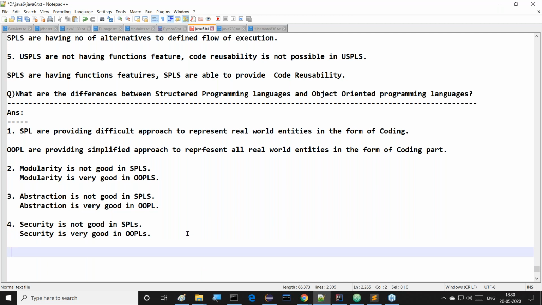Now tell me how security is very good in object-oriented programming languages and why it is not good in structured programming languages. Just two minutes back, I gave the answer for this question. Exactly, because of abstraction is one reason. Because of abstraction, security is good in object orientation, but not good in structured programming languages.